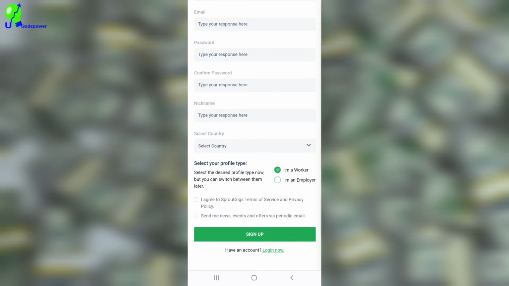Accept the terms and conditions. Accept that you want to receive occasional emails from them if you want. This is optional, and click on sign up, and Sproutgigs will send you an email. When they send you this email, you click on the link they send to you for your account to be verified. That is a confirmation of your account. That is activation of your account.